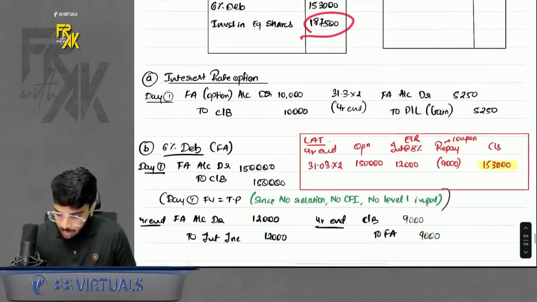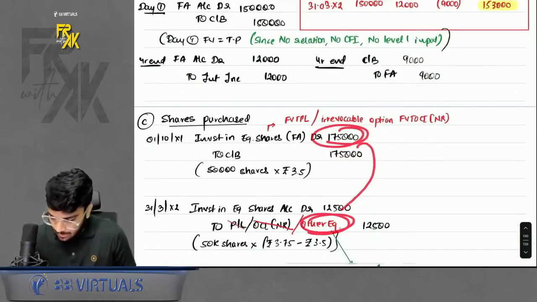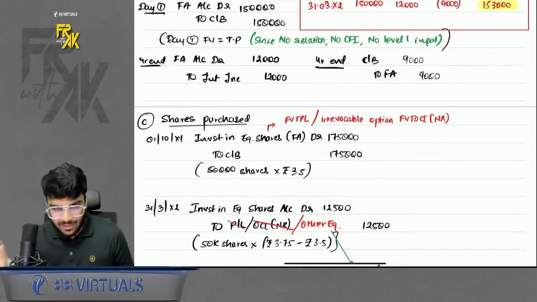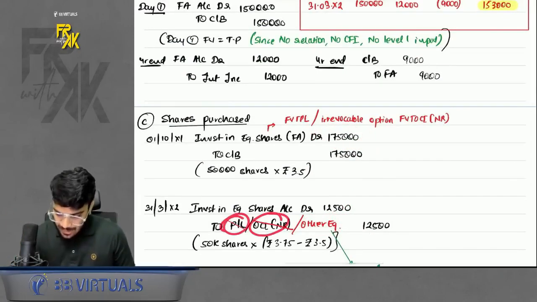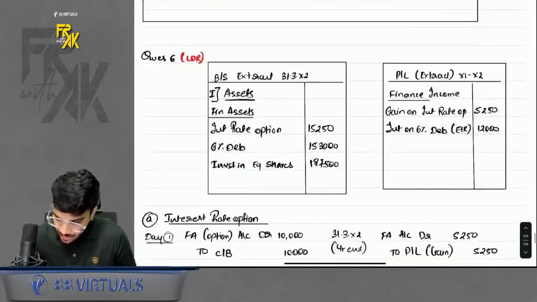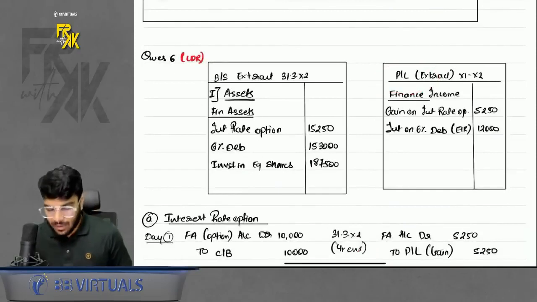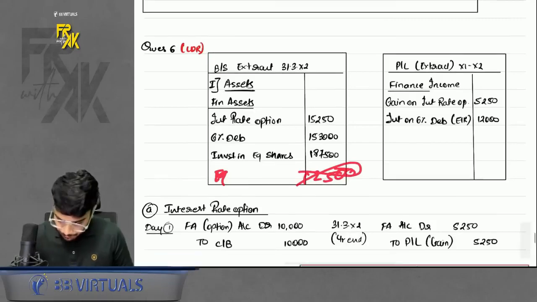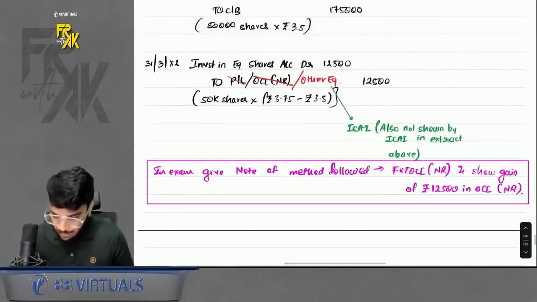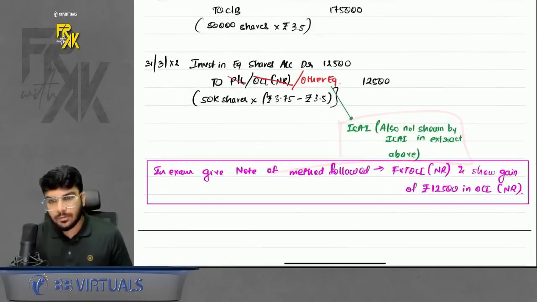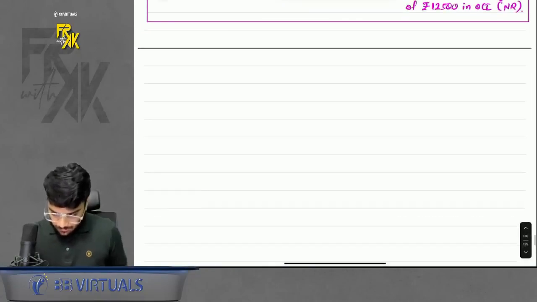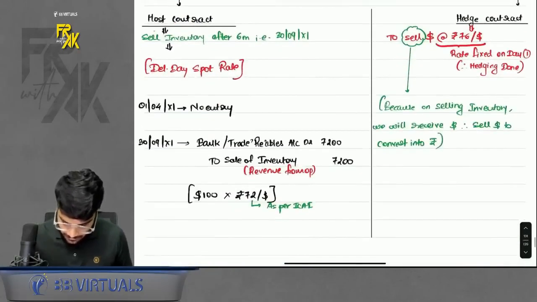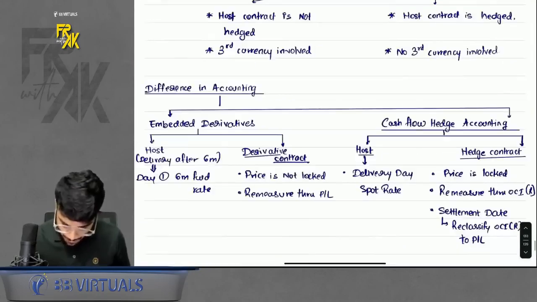Also, they made one more mistake. If they are showing it in other equity, it should come somewhere in the extract. If you are following P&L or OCI, it should come in the profit and loss extract. If you are showing it directly in equity or other equity, it should come in equity. They have not shown that 12,500 anywhere. Even I have not taken it, but ideally you can show it. Anyway, apart from this, I guess everything else is done.